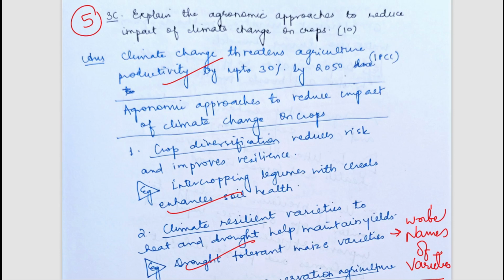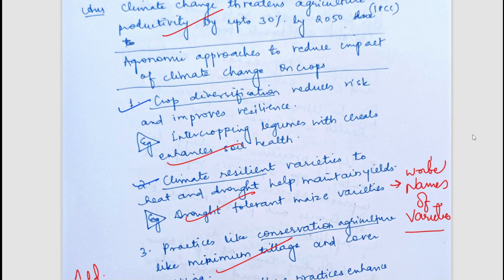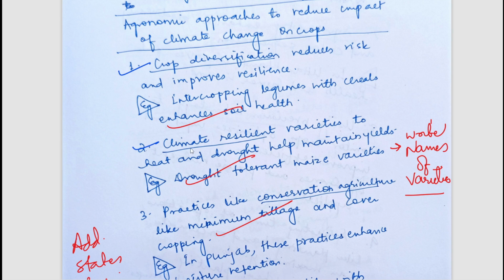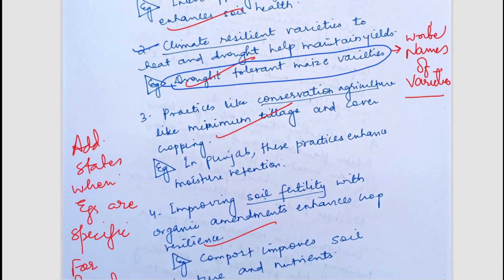The next question is explain the agronomic approaches to reduce impact of climate change on crops. So what are the agronomic approaches which are going to be taken? So we can do crop diversification. Okay, we can use climate resilient varieties, and for example, instead of writing drought tolerant varieties, we should name the varieties, so that would be more impactful, that I have mentioned also here.